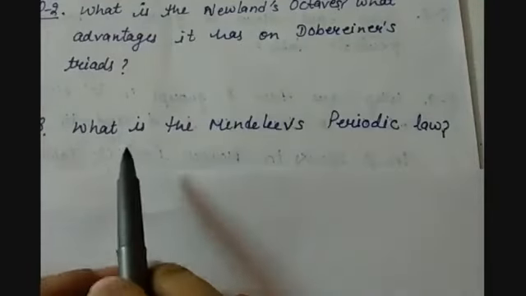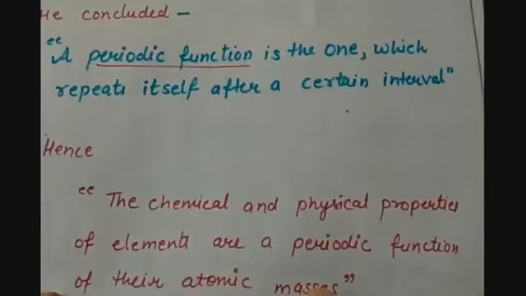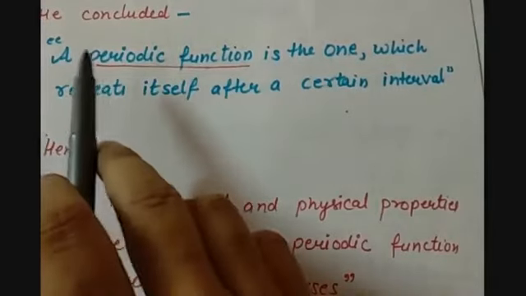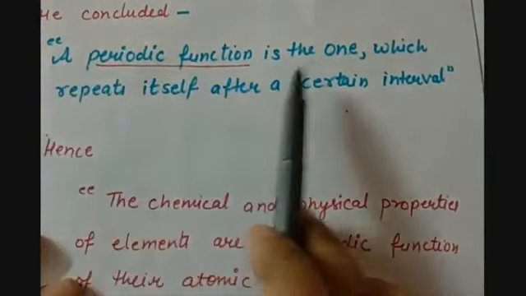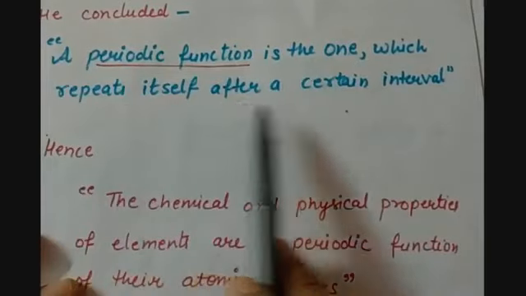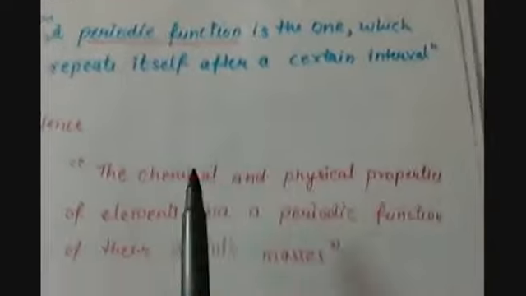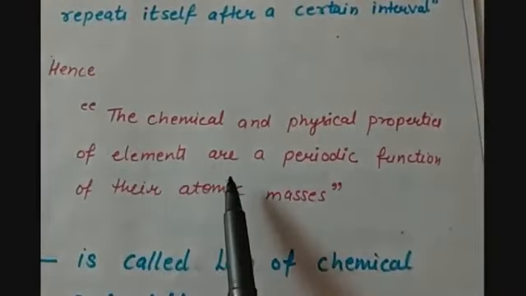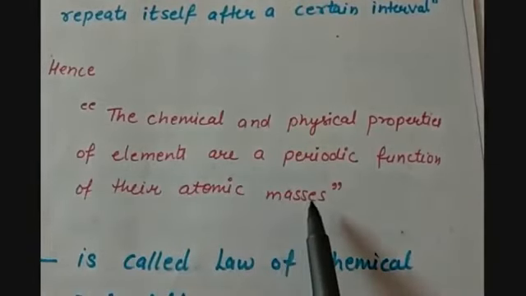Question number 3 is, what is Mendeleev's periodic law? The answer to this question is that according to Mendeleev, a periodic function is one which repeats itself after a certain interval, and the chemical and physical properties of elements are a periodic function of their atomic masses.